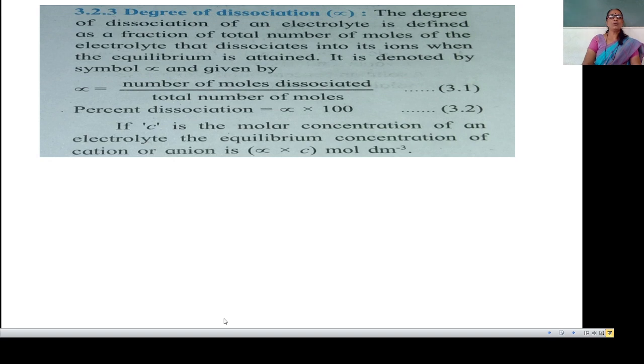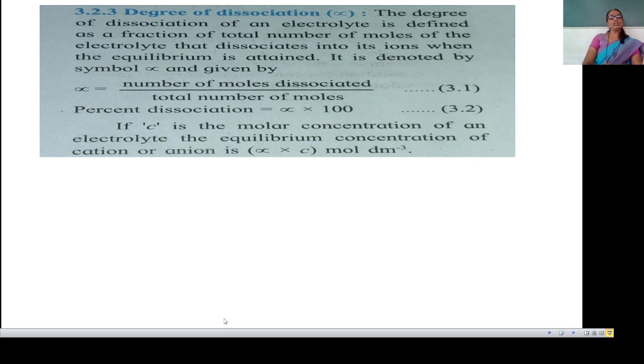Fraction of total number of moles means if 5 moles are dissociated from 50 moles, the total number of moles is 50 and only 5 of which are dissociated. Alpha is calculated as alpha equal to 5 divided by 50 at equilibrium. Means alpha equal to number of moles dissociated upon total number of moles at equilibrium.